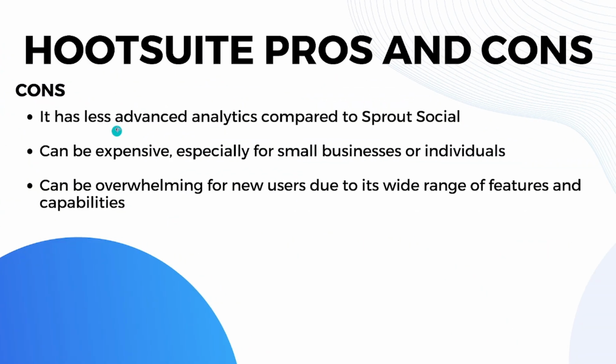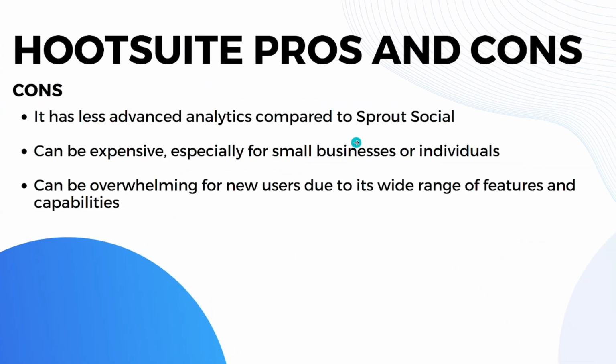So when it comes to cons, Hootsuite has less advanced analytics compared to Sprout Social. They can be expensive too, especially for small businesses or individuals. And lastly, they can be overwhelming for new users due to their wide range of features and capabilities. So that's it for the Hootsuite pros and cons.